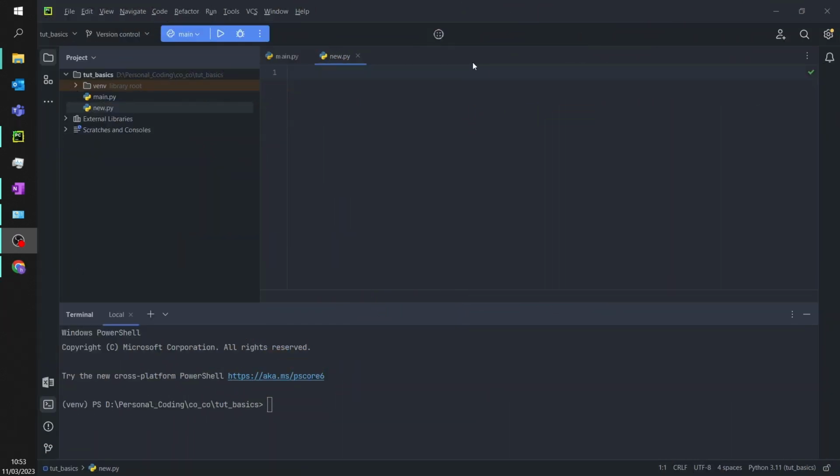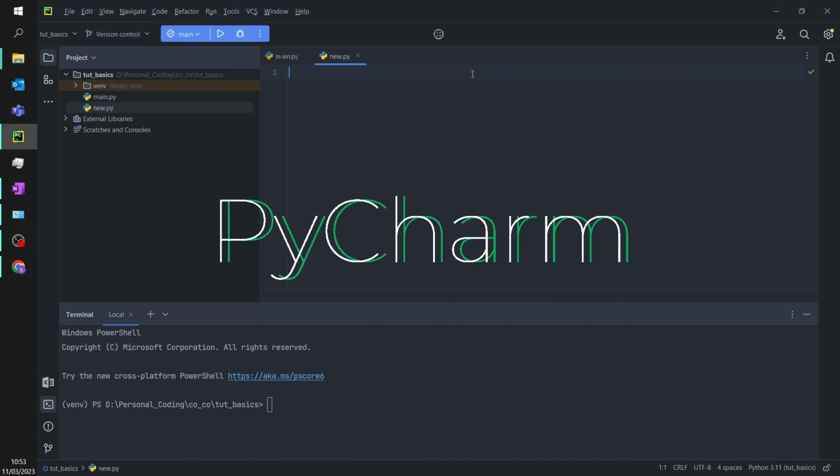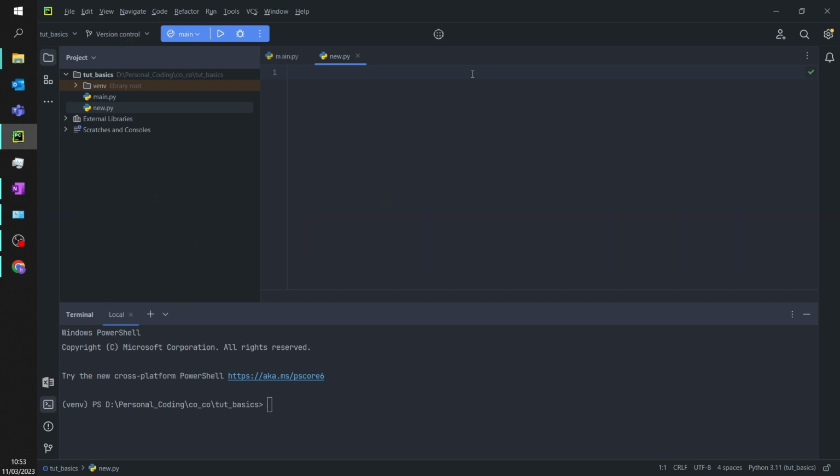Mostly we will be using Python in our tutorials, since it's one of the best in terms of Python IDEs. So let's start with the basics.